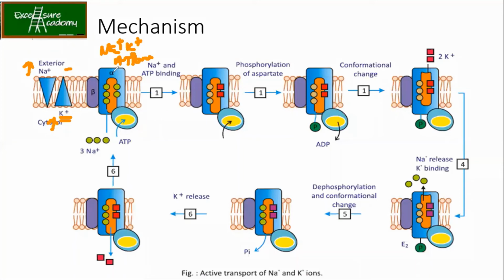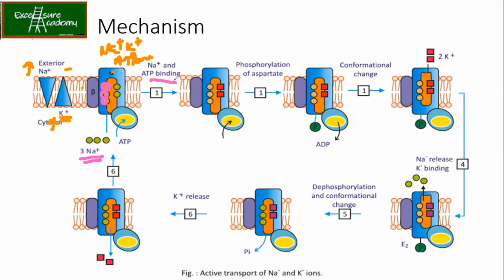So you can see that alpha and beta subunits are there, and it has got an ATP binding domain. Now what you can see is, it has been highlighted over here that these are your 3 Na plus binding sites. Now the first thing that happens is the binding of Na plus and ATP.